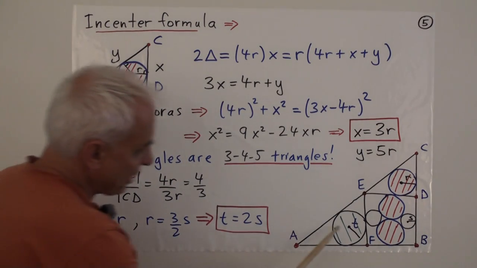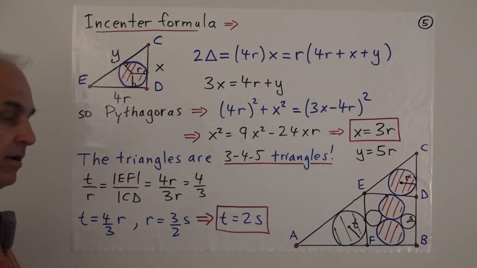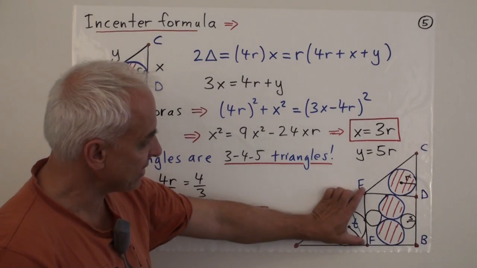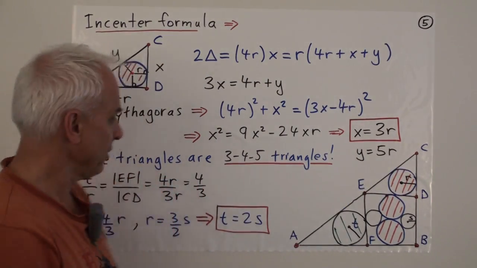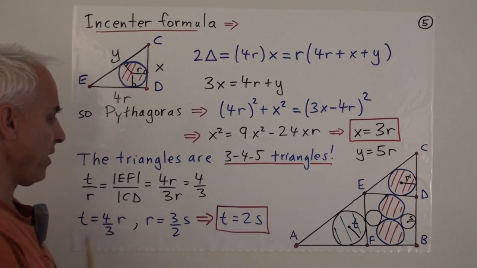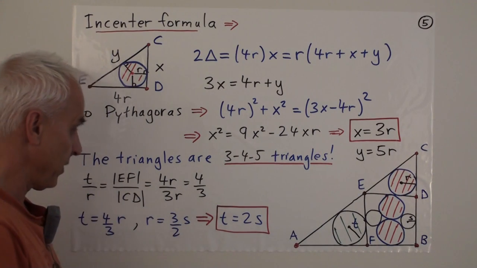So the ratio of this incenter to this incenter, T over R, is going to be the same as the ratio of this side of this triangle with the corresponding side over here. So EF over CD.